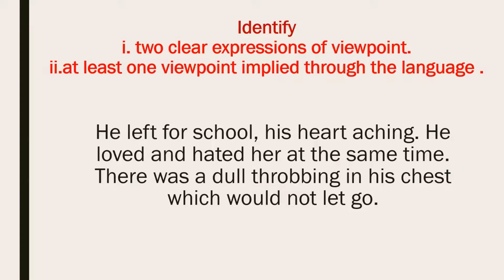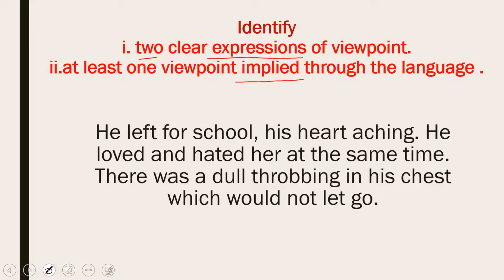Implied means that you're looking for the implicit meaning, which is hidden in the text through the language, right? So one thing is this: what kind of viewpoint is given? Now, two expressions of the viewpoint. I'm reading and you just find out, right? He left for school, his heart aching. He loved and hated her at the same time. There was a dull throbbing in his chest, which would not let go.